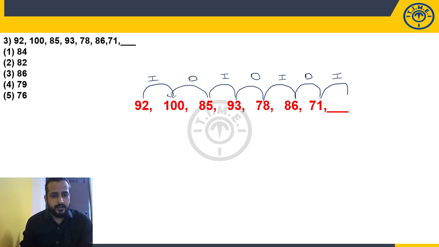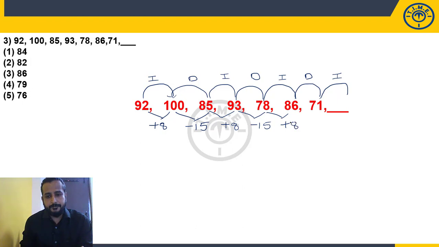Look at that pattern. 92 to 100, it is increased by 8. 100 to 85, decreased by 15. 85 to 93, increased by 8. 93 to 78, decreased by 15. 78 to 86, again increased by 8. 86 to 71, decreased by 15. Look at this pattern.